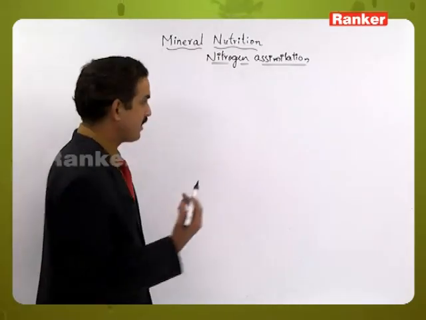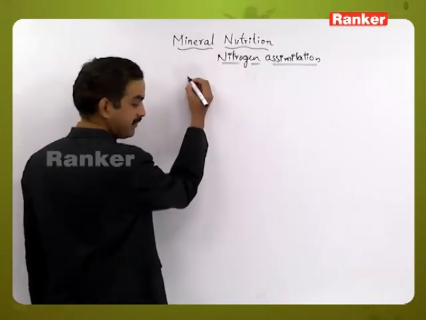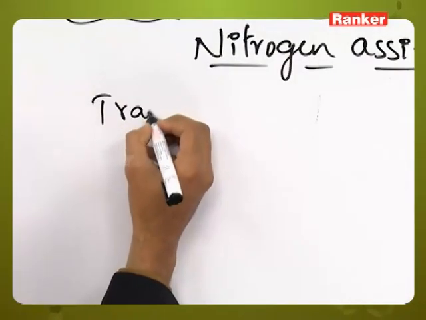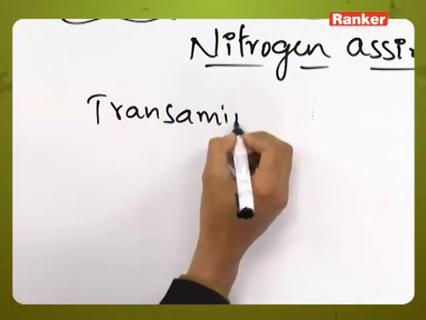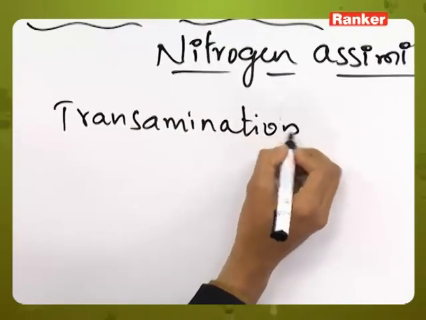In the fate of ammonia, the second step is transamination.